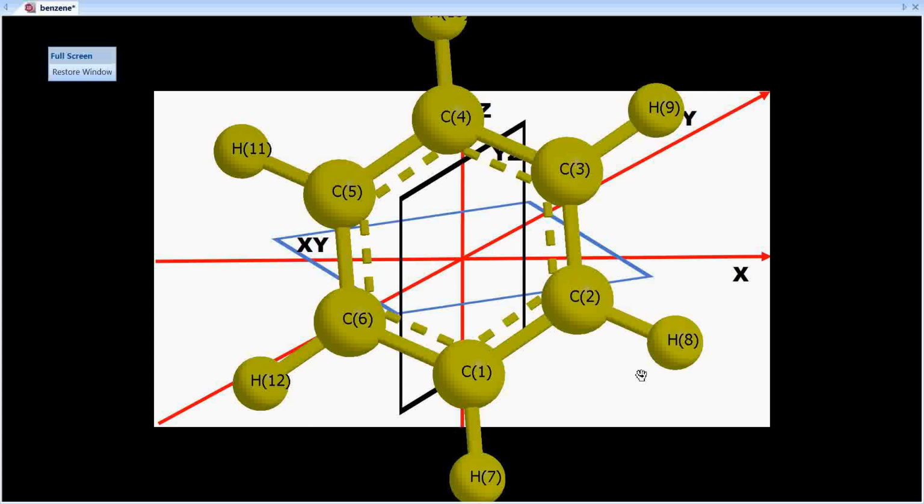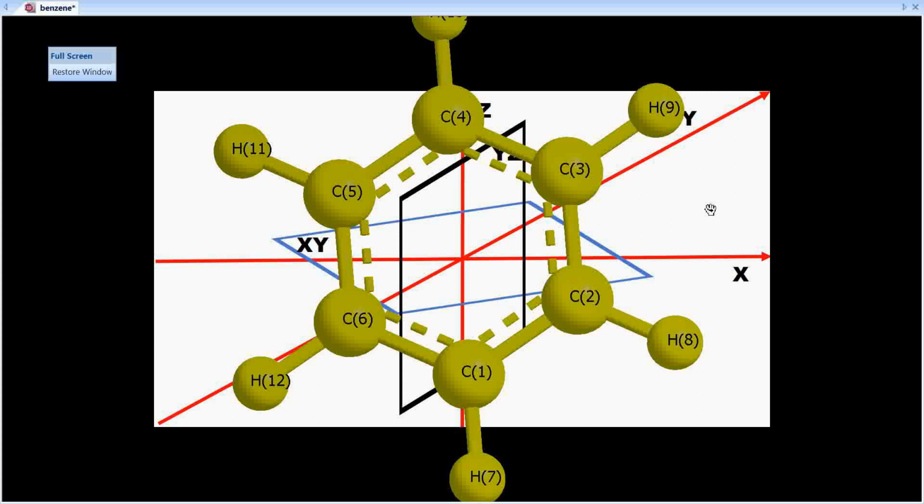So it is a C2 axis. Now we have identified the principal axis, and we have also identified three C2 axes. Which are they? Those passing through the oppositely placed carbon atoms.